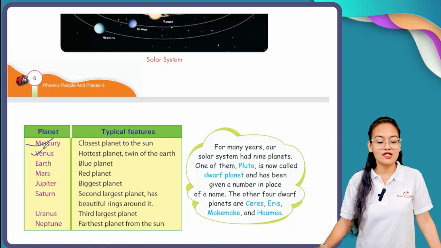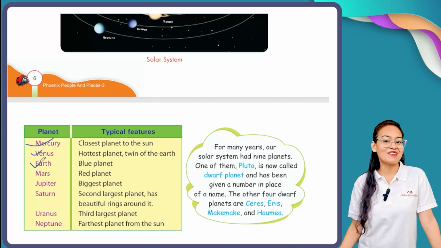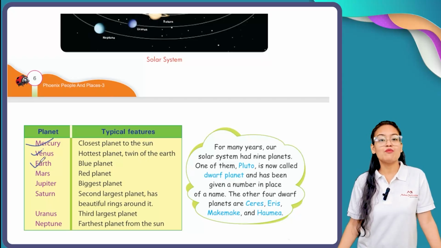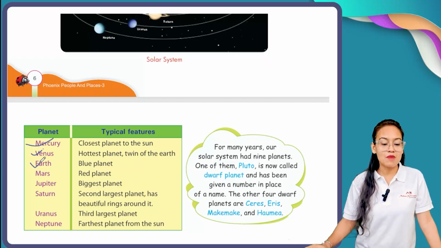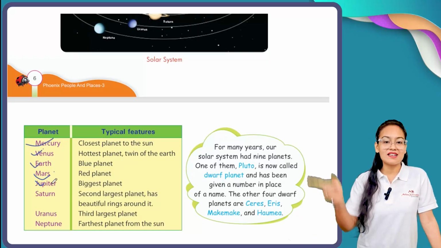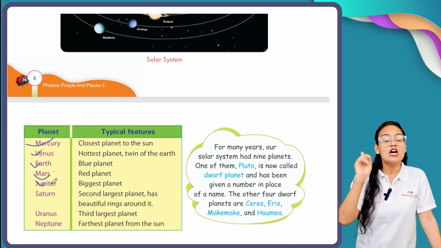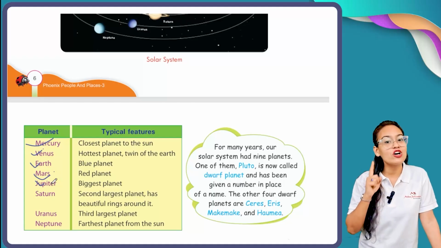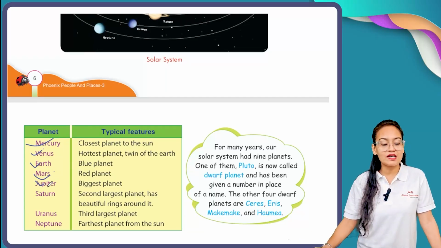Now third, Earth. What is the unique feature of our planet Earth? Earth has water and Earth has air. That's why we call it the blue planet. Mars is named the red planet. Jupiter is the biggest planet in the whole solar system. So which is the biggest planet in this whole solar system? It's Jupiter.